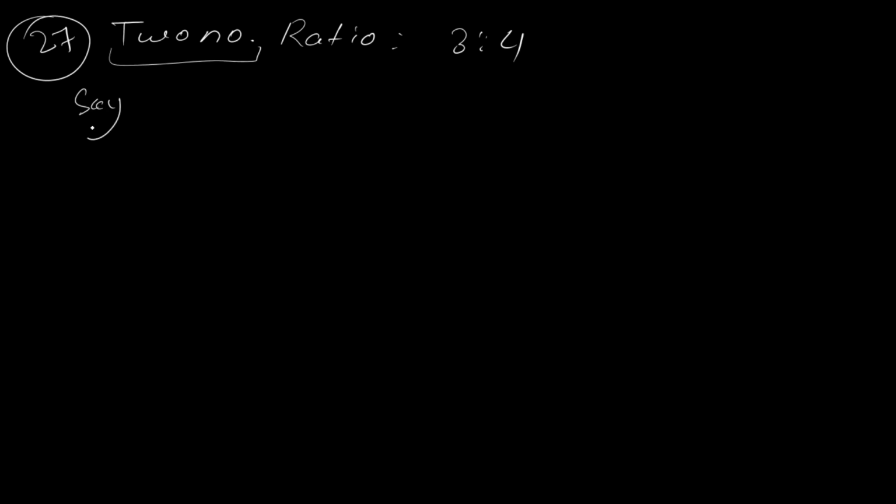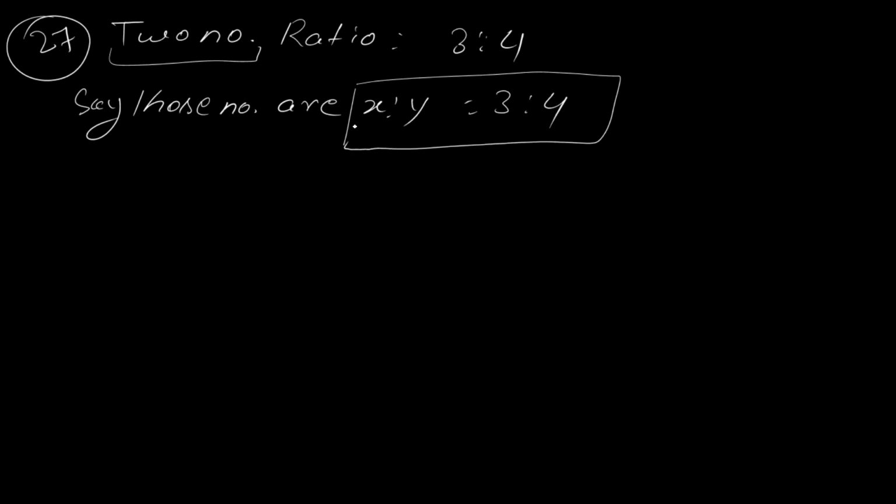Okay beta, so the first one we will analyze. Two numbers are in the ratio, which means there are first of all two numbers. The ratio is 3:4, and you have to calculate those two numbers. So say those numbers are x:y, that's all. यहाँ तक किसी को प्रॉब्लम नहीं। वो दो नंबर क्या है, तो मान लिया मैंने x and